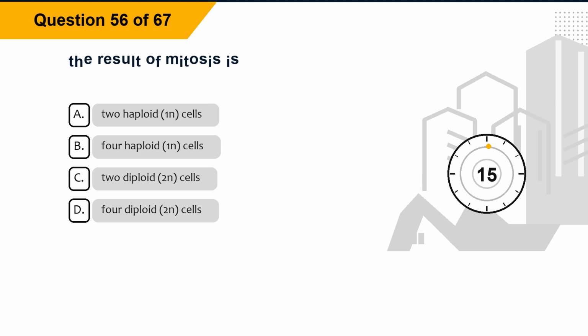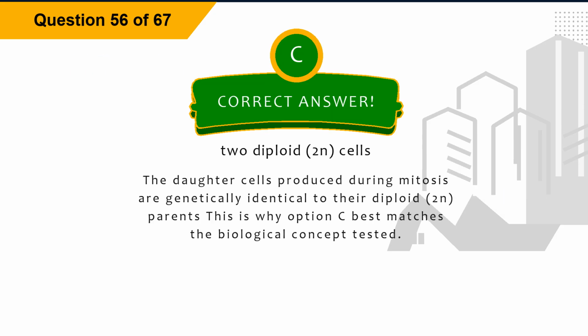Question 56. The result of mitosis is: option A, 2 haploid, 1N, cells. Option B, 4 haploid, 1N, cells. Option C, 2 diploid, 2N, cells. Option D, 4 diploid, 2N, cells. The correct answer is option C, 2 diploid, 2N, cells. Explanation: the daughter cells produced during mitosis are genetically identical to their diploid, 2N, parents. This is why option C best matches the biological concept tested.